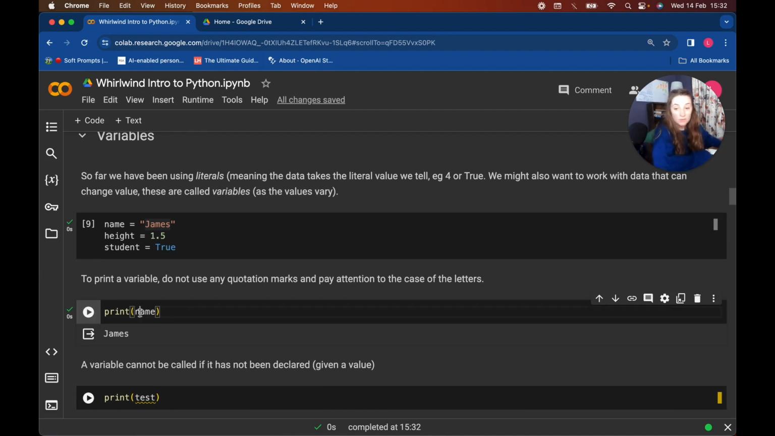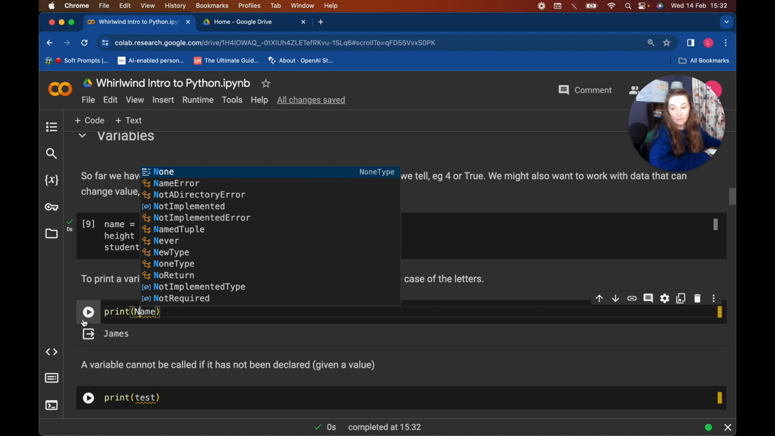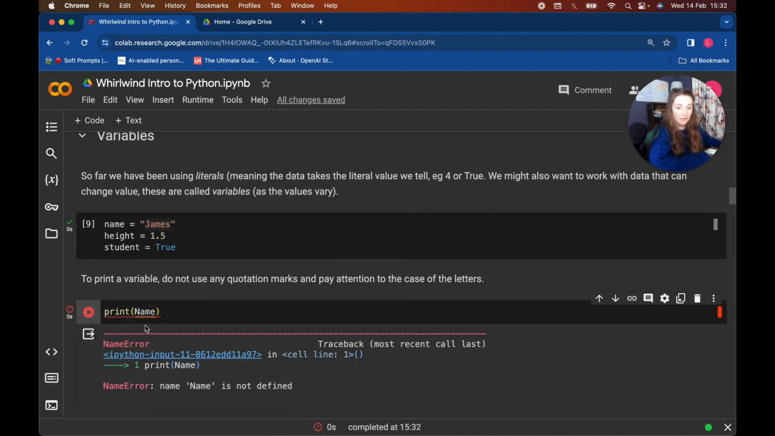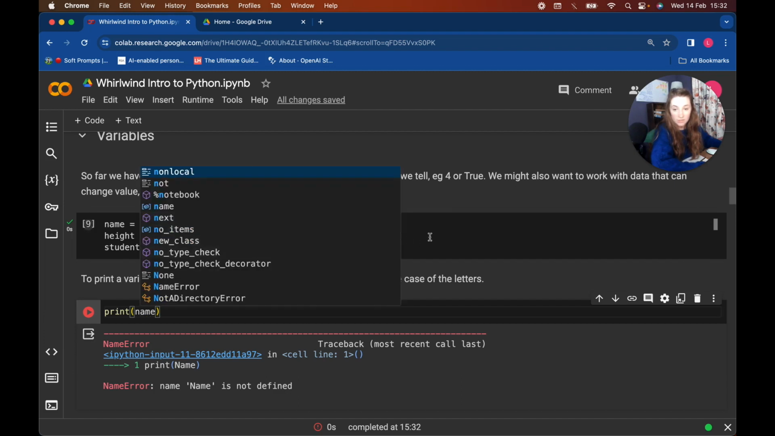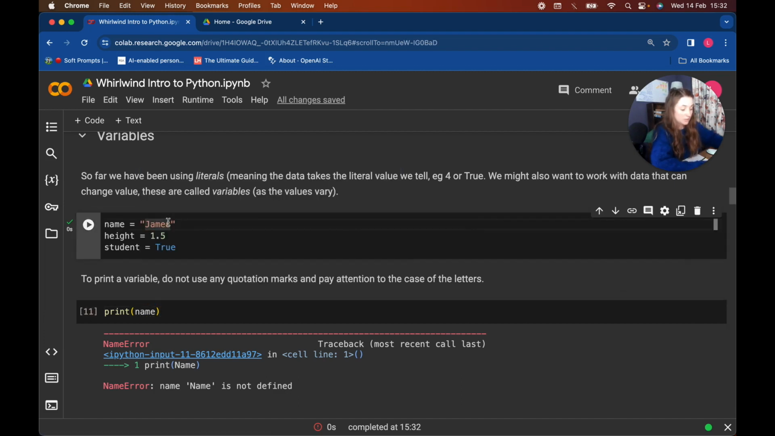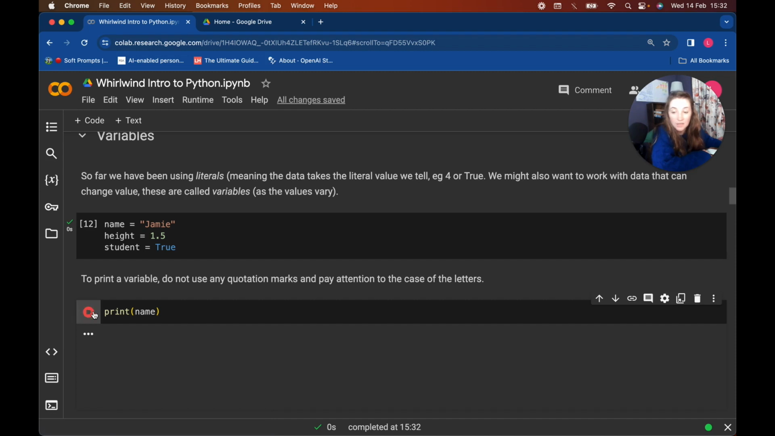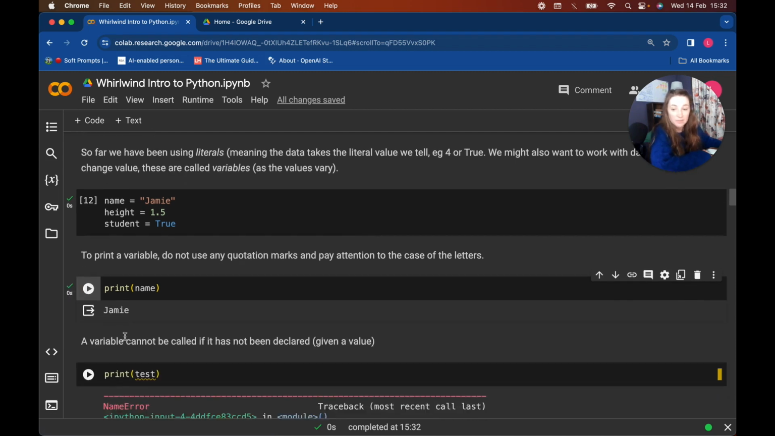It's important that we use the case, these are case sensitive. So if I now say name, it's going to say that variable doesn't exist. I can also change this name, let's change it to Jamie, just for the sake of it. Oh, and I can't spell. So now we can click run. We can run it again and it'll print out Jamie.